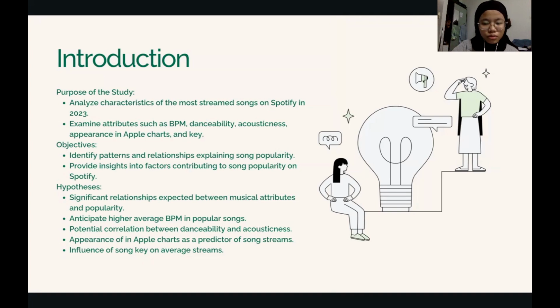For hypotheses, we have several hypotheses guiding our study. We expect to find a significant relationship between these musical attributes and song popularity. Specifically, we anticipate that popular songs will have a higher average BPM. We suspect there might be a correlation between danceability and acousticness. And then we hypothesize that the appearance of songs in Apple charts is a predictor of song streams. Additionally, we expect that the key of songs may influence its average number of streams.